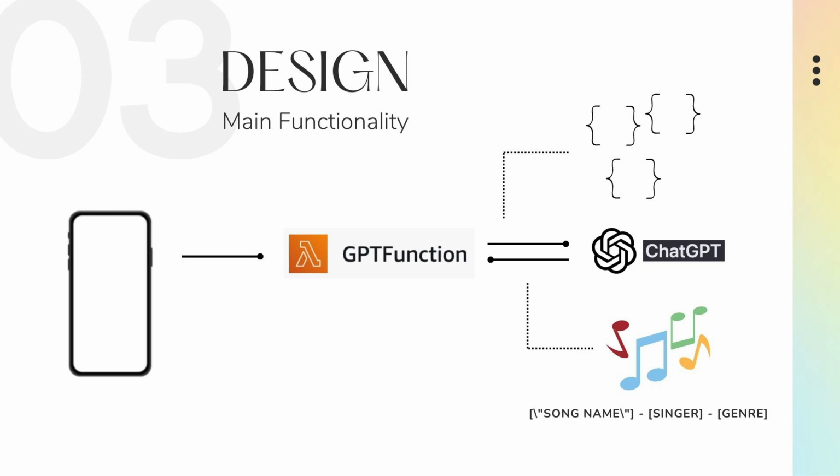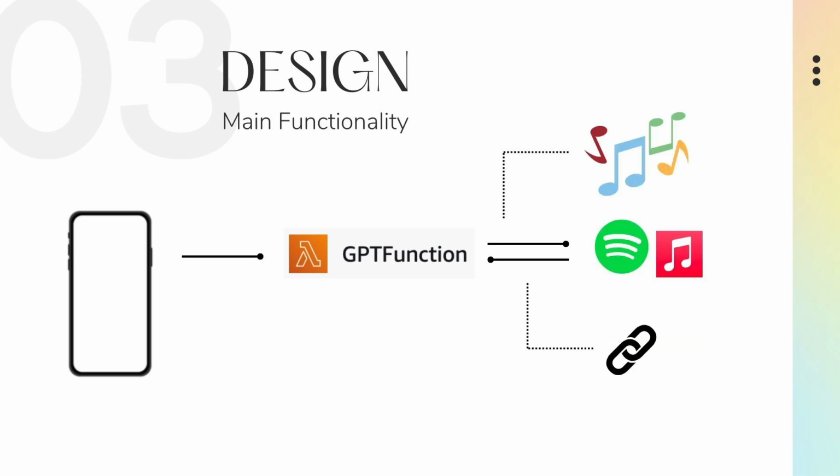The model then returns a song in the format shown on the slide to be displayed to the user. It also assigns a message UUID that will be remembered by the model. This is important for sending back to the model when giving feedback on whether or not a recommendation was good or not. After the song recommendation is returned, we call the Spotify API to obtain a song link that will allow the user to be directed to the selected song in the Spotify app. This is the last step that occurs in the GPT function.